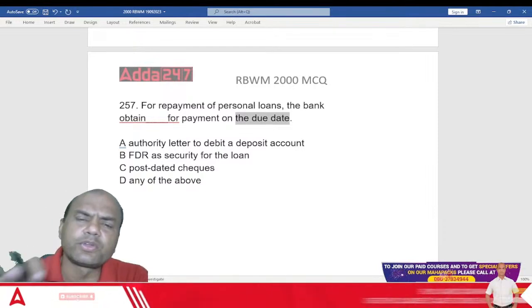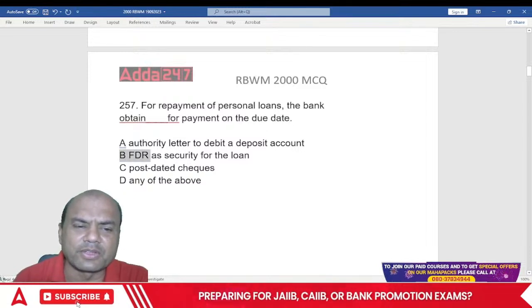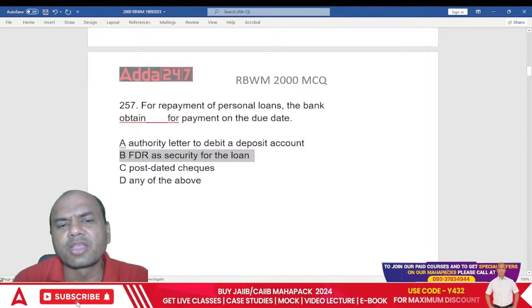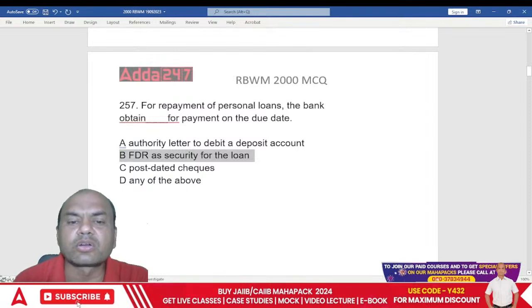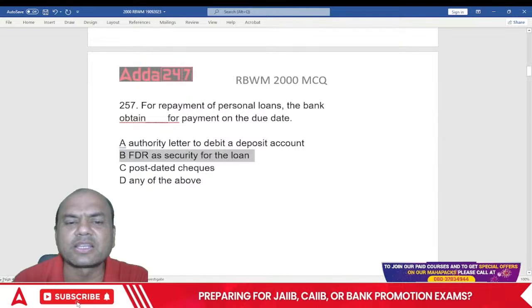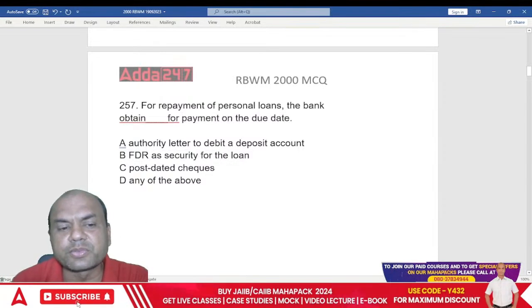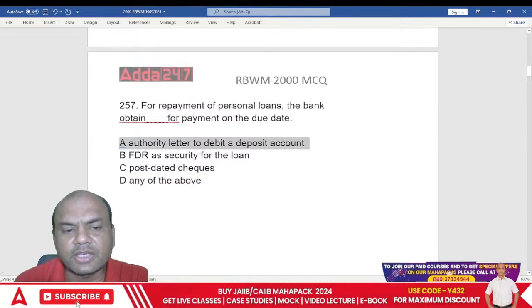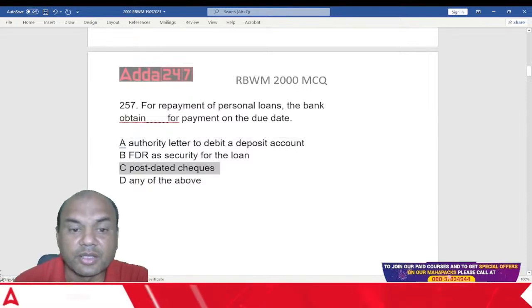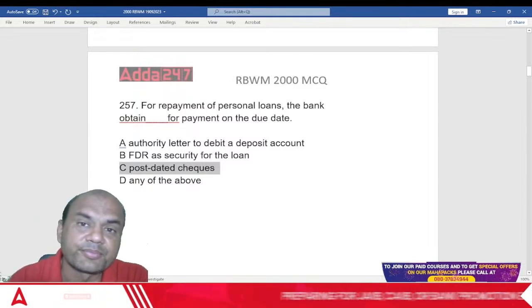I know all of you will get confused here between A and C, because B, everyone knows, is not the thing taken for the due date point. FDR is taken as a security, and that security has nothing to do with payment on the due date. All of you will get confused between A and C because you feel both of them are right. A is also right, C is also right.